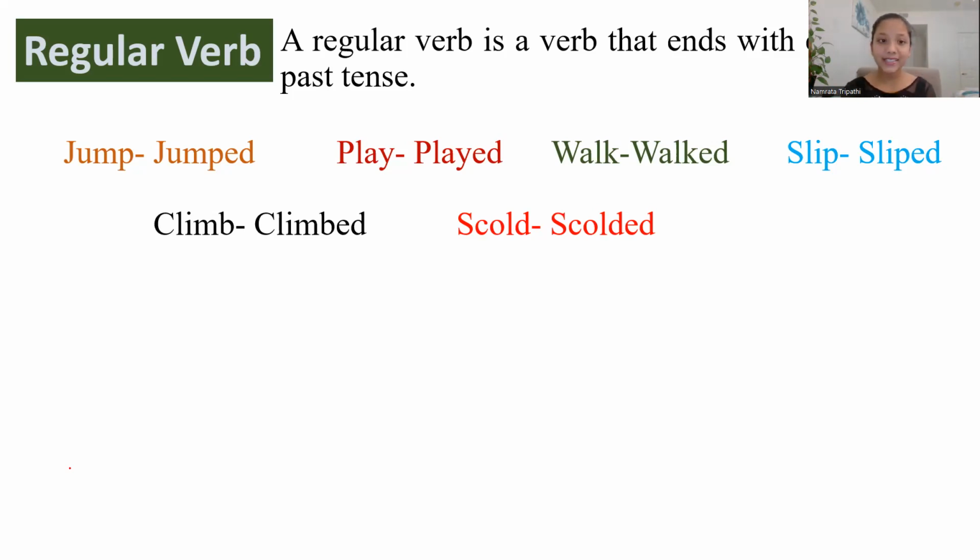I did it in the past. Play, I'm playing. But I stopped. I played. I added an ed. Similar to walk, walked. Slip, slipped. Climb, climbed. Scold, scolded.